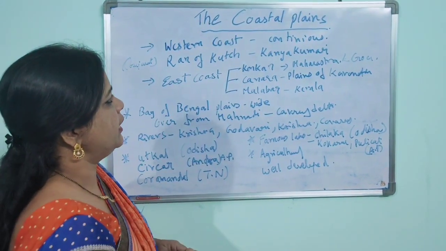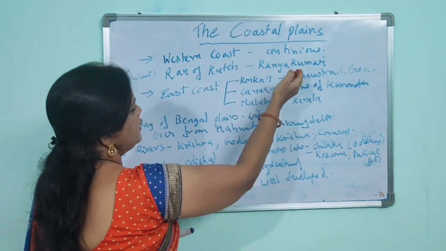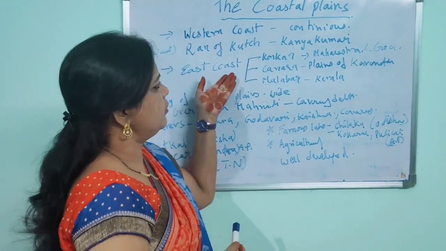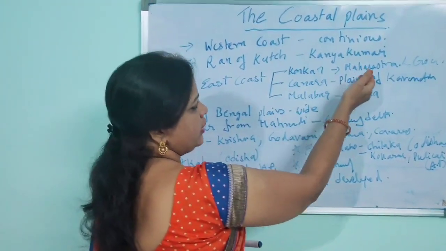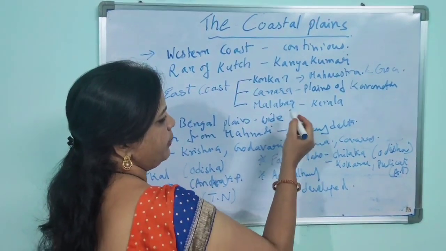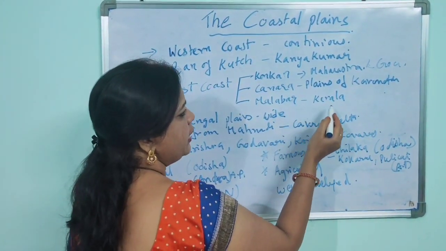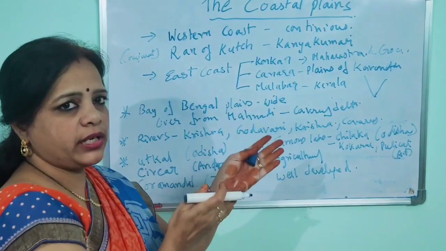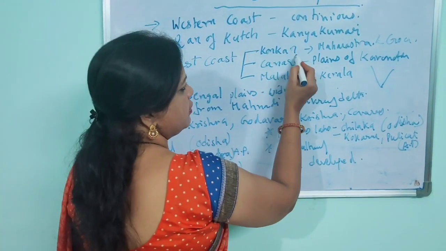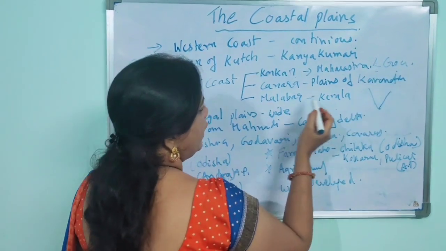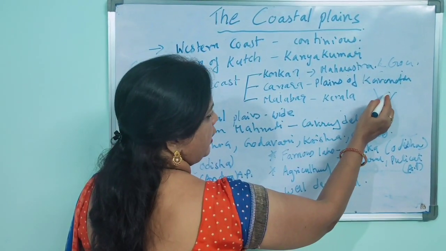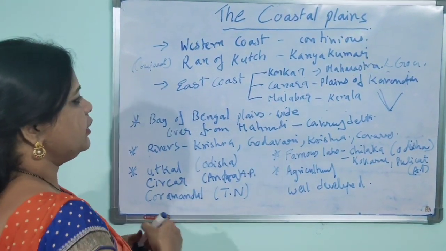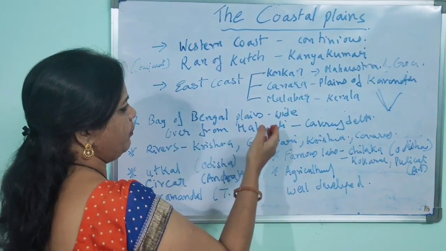Talking about the coastal plains, as we know the western coast, okay, it is continuous. It starts from the Rann of Kutch to Kanyakumari. And we talk about the western coast divisions. Okay, we have Konkan coast near Maharashtra and Goa, Canara coast in Karnataka, and Malabar coast in Kerala. Konkan coast is covering Maharashtra and Goa, Canara plains of Karnataka, and Malabar in Kerala.